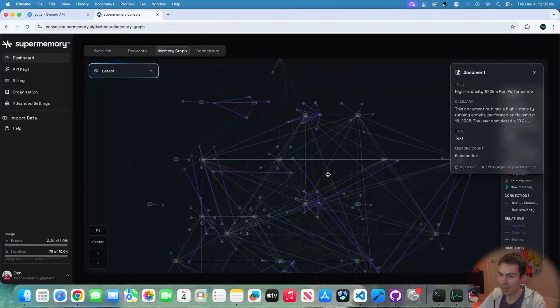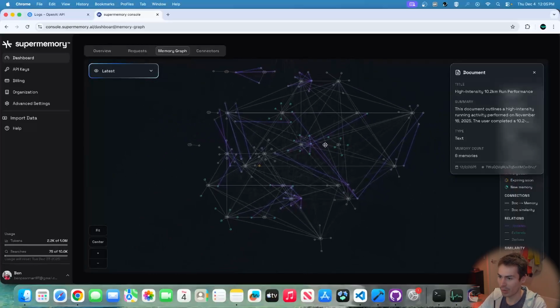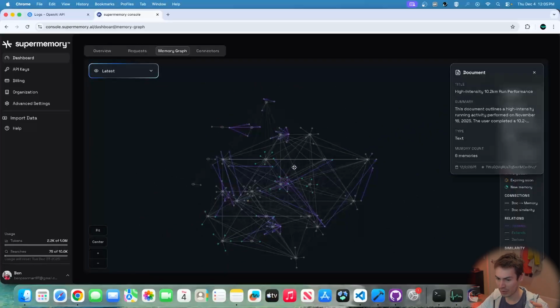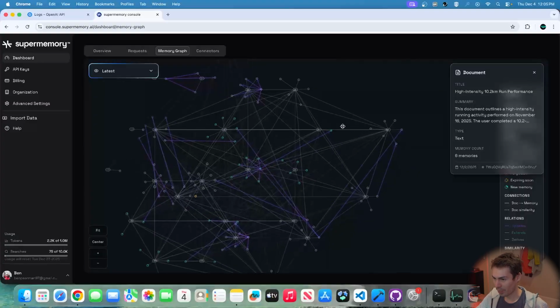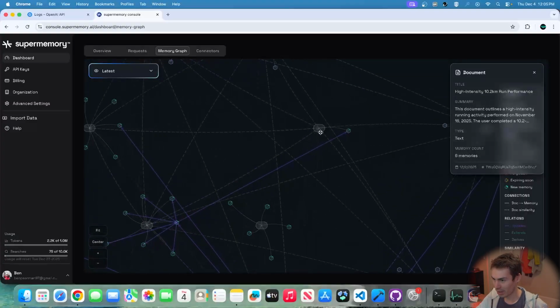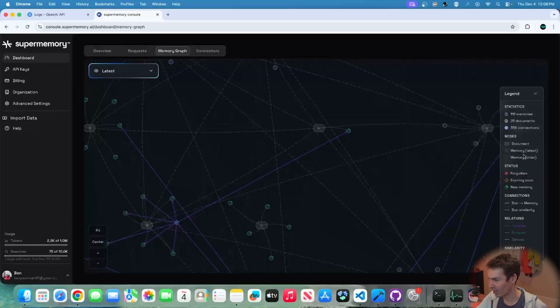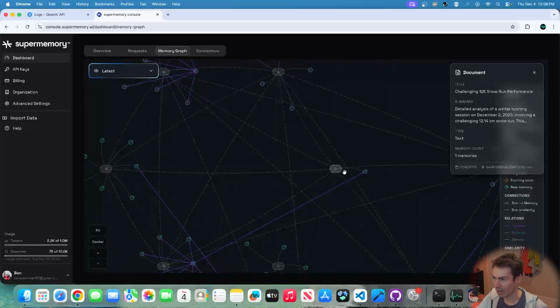So this is Supermemory. This is the memory graph. What we're looking at here is actually just all of the workout history stored in a format that is easily digestible by these LLM-based agents. These central nodes that you see, these pills, Supermemory has a little legend here, which is cool. So these are documents. And a document is actually the JSON record of a particular workout in the structure that I've defined, but it generates a title and a summary on its own using its own internal model.